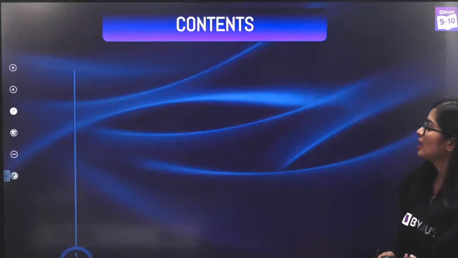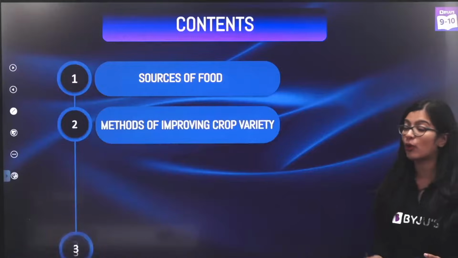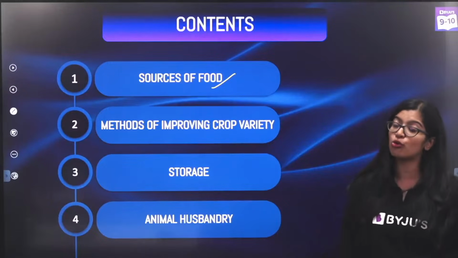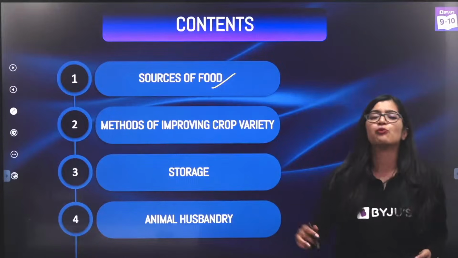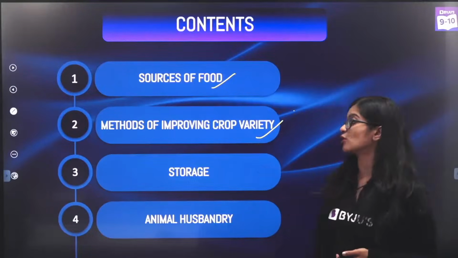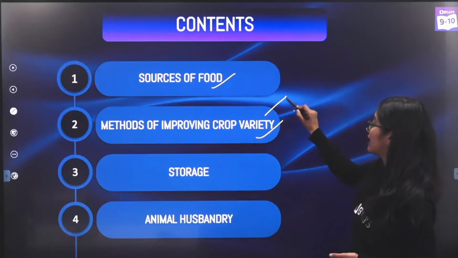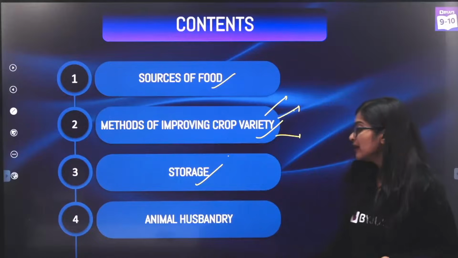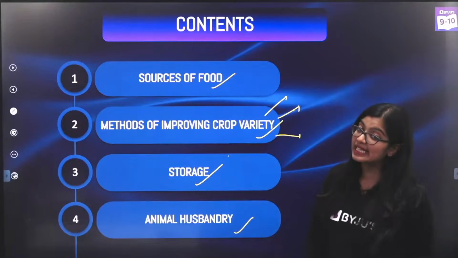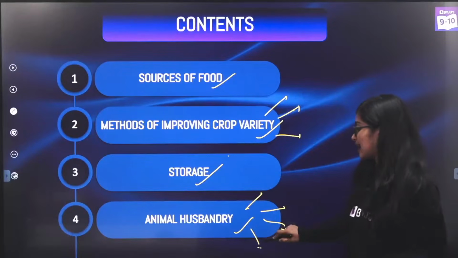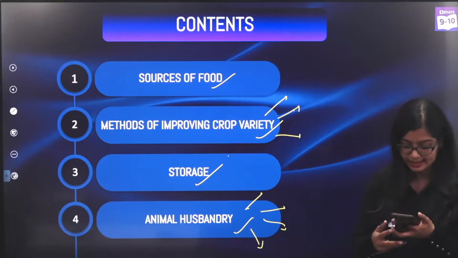That's NSO. So in our class today, what are we going to quickly look at in this particular chapter? We're going to quickly look at sources of food, importance of food, and why we need to improve our food production methods. We will be looking at how to improve crop variety, how there are 3 ways in which we can do it. We will be looking at storage. Then of course, we will be exploring in great detail animal husbandry, and we will be learning about the different types of animal husbandry that there are.